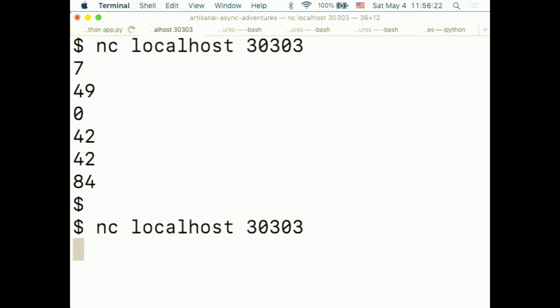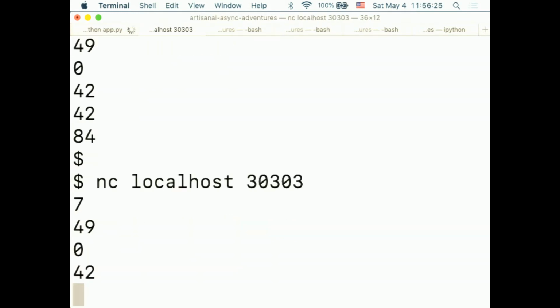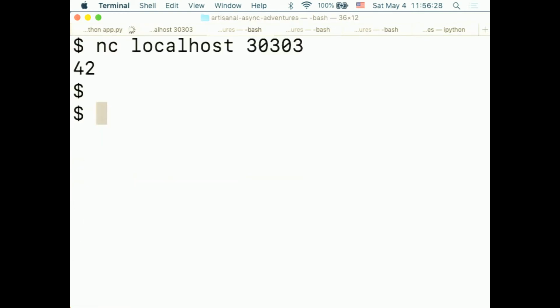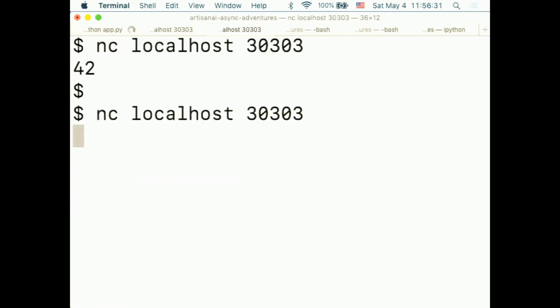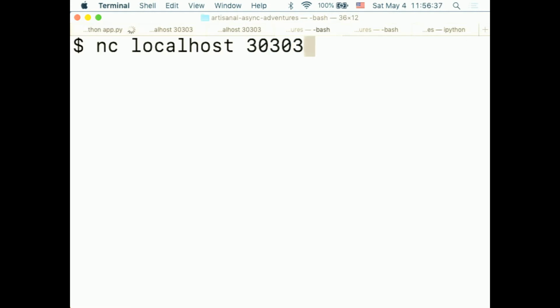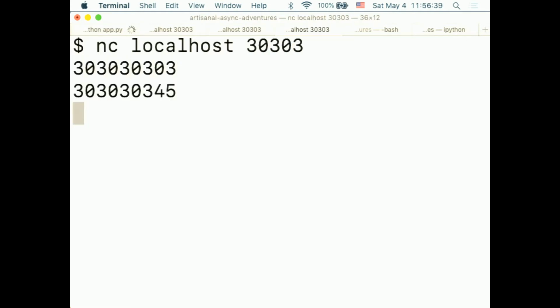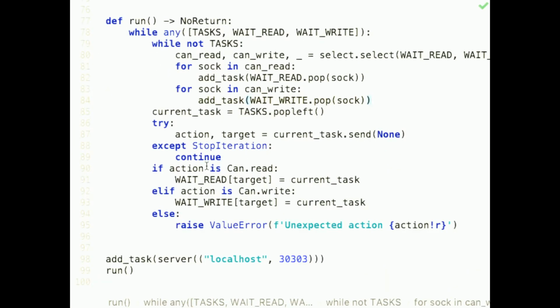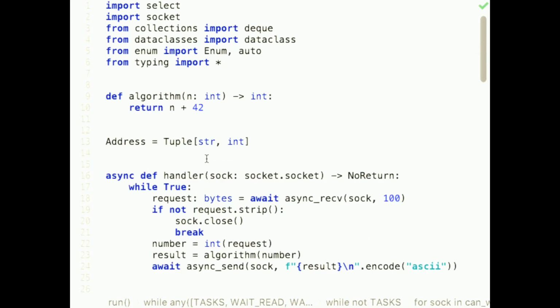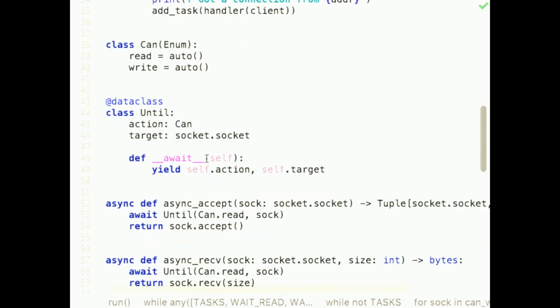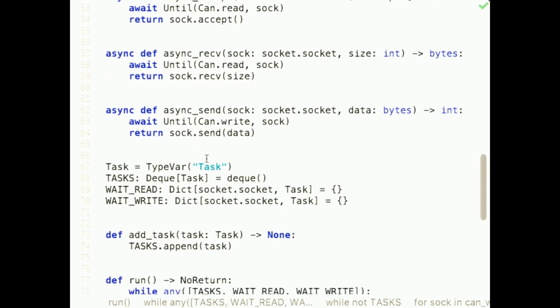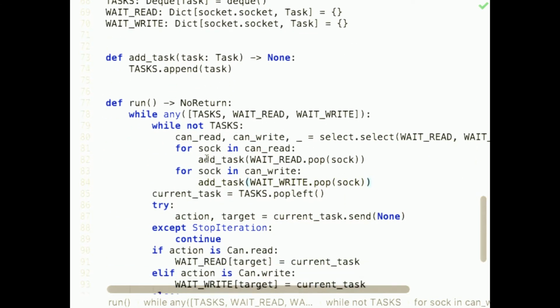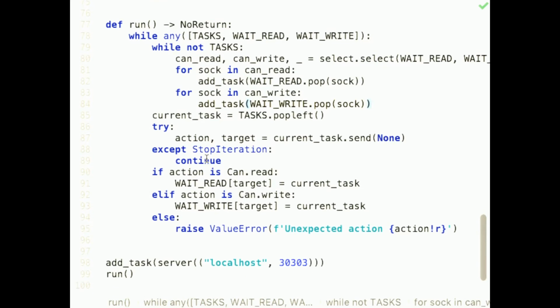So if we again simulate a client and we do 7 again, for example, just to see that it still works. And then if we open a second window and connect and give it 42, we get 84. And I can do this with as many as you want. It just works. And so this is 99 lines of Python using nothing but the standard library, ignoring the part that actually implements this to implement asynchronous networking. And it's a bit hard to see if you can only see that much of the code at any given time, but I believe this is not completely impossible to understand.